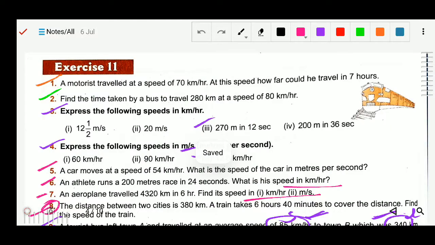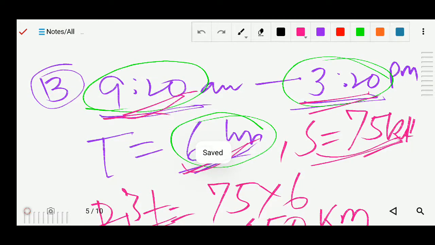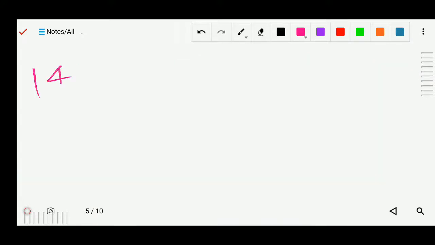Now you can see question number 14. Minu drives her car 3/2 hours with a constant speed of 66 km per hour and then another 45 minutes with a constant speed of 80 km per hour. What was her average speed? Okay, so we have to find the average speed. So let's solve question number 14.